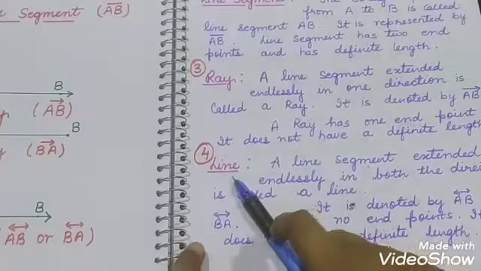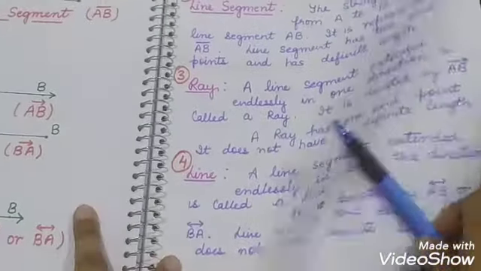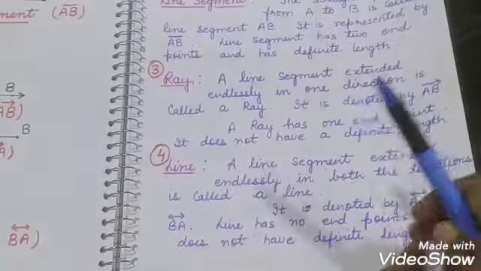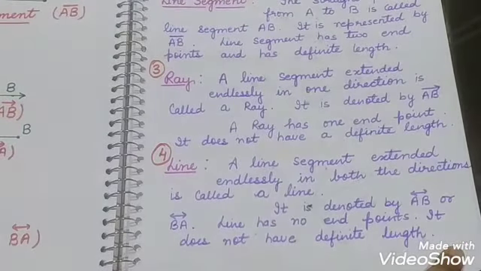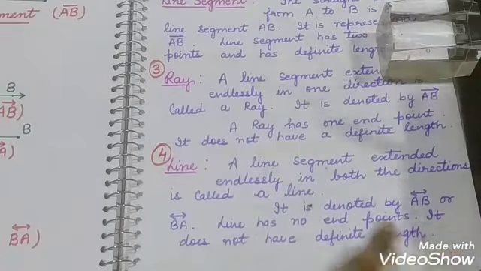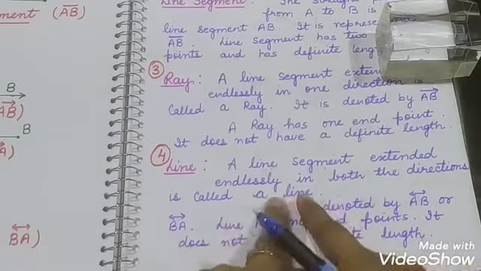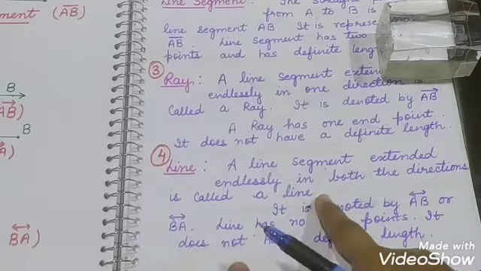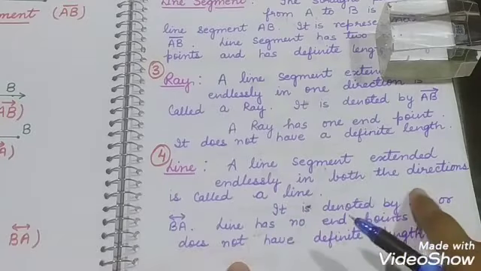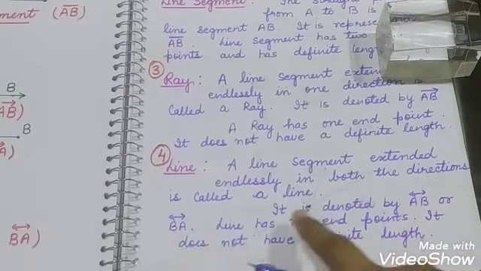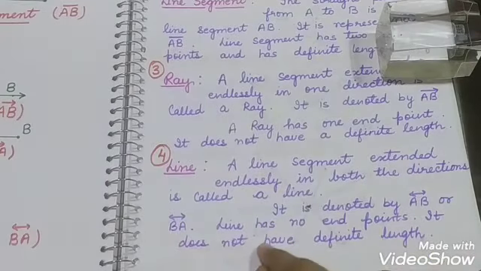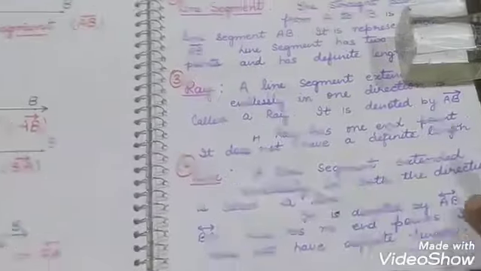Next we will discuss line. A line segment extended endlessly in both the directions. A line segment which is extended from both the sides is called a line. It is denoted by AB with a both-side arrow or BA with a both-side arrow. A line has no end point. It does not have any definite length.